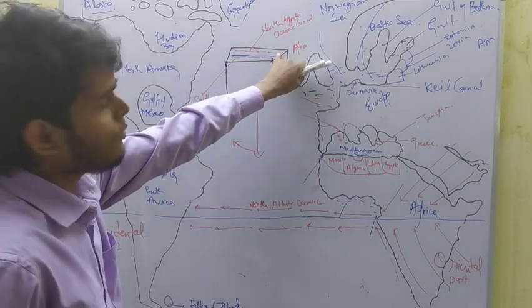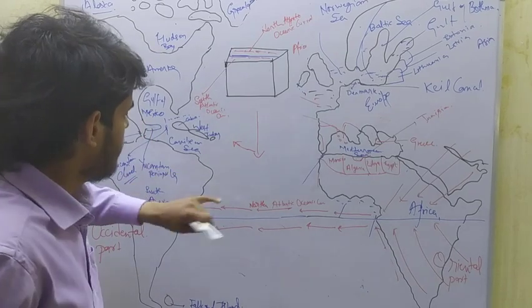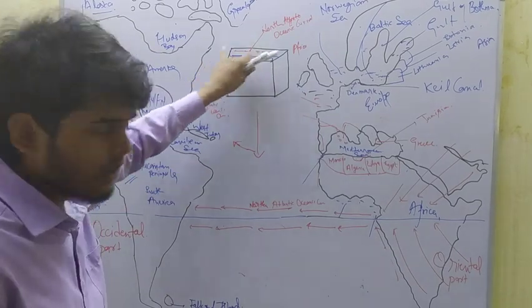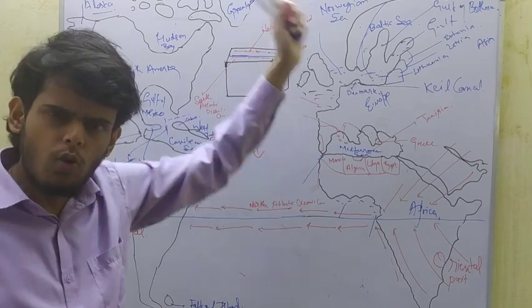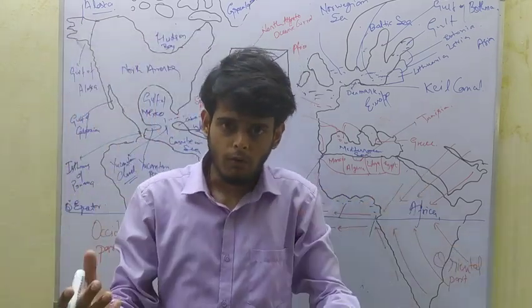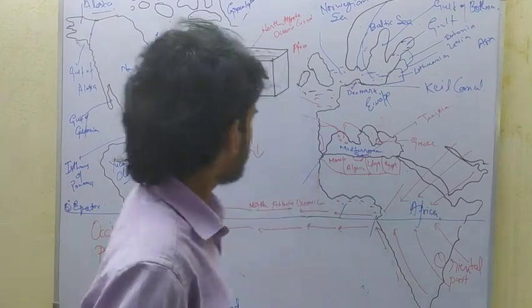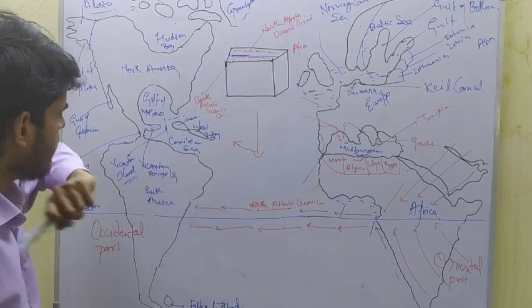When oceanic water moves from Africa towards Brazil, this is Brazil, then the water around the shores of Africa decreases in quantity, and the water gets accumulated towards Brazil.